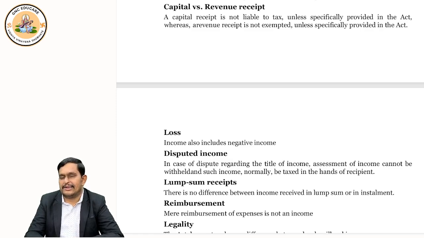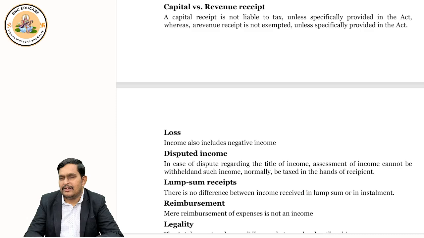Or suppose you started a company, you issued shares, and people subscribed to your shares. When people purchased your shares, they paid you money. Now that is also a big receipt, correct? So these are called capital receipts.